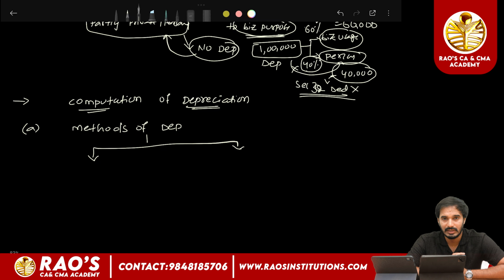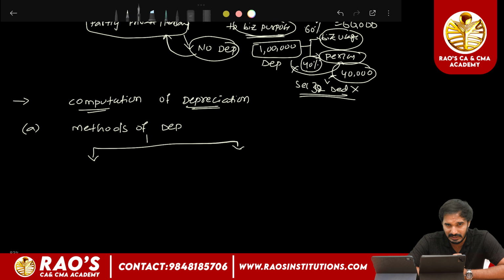In case of accounting, we have different methods provided in order to compute the depreciation. Like for example, we can use the WDV method, sinking fund method, and SLM method, and we have the depletion method, amortization method. So there are different methods of depreciation used while calculating the depreciation for accounting purpose.